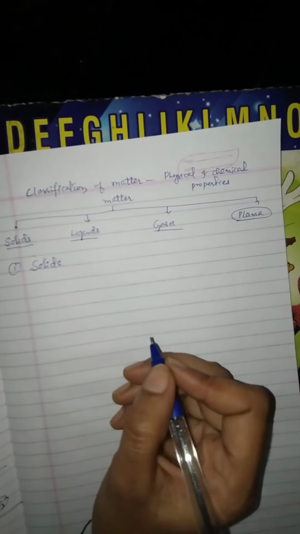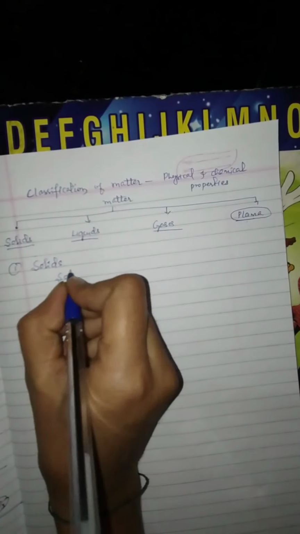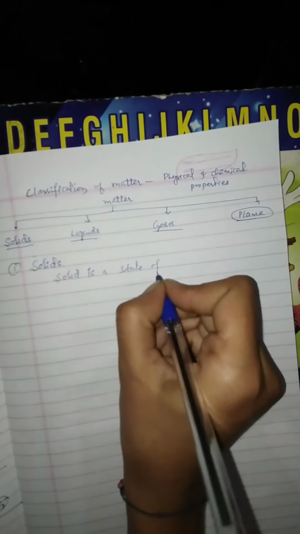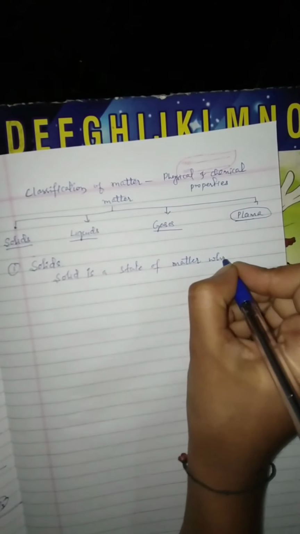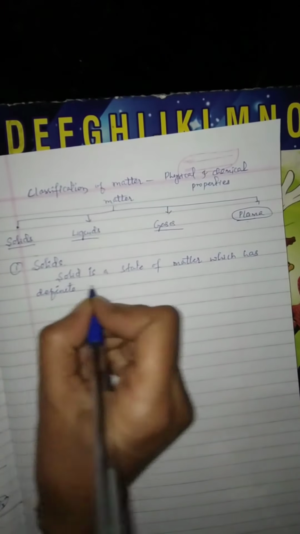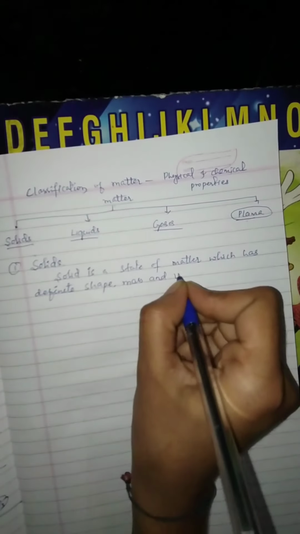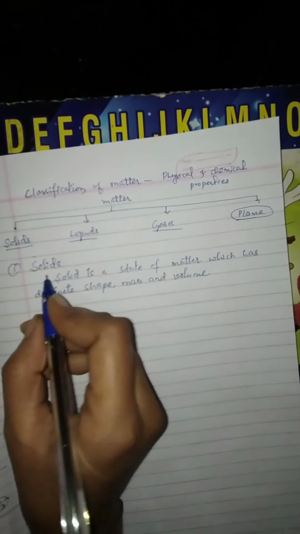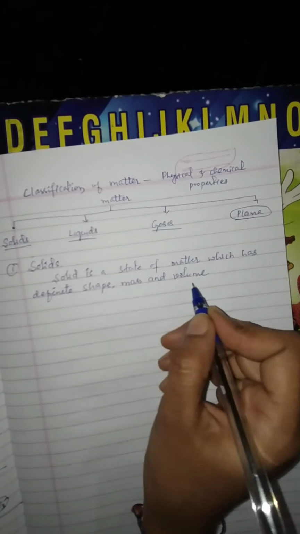First one, that is solids. Solid is a state of matter which has definite shape, mass, and volume.